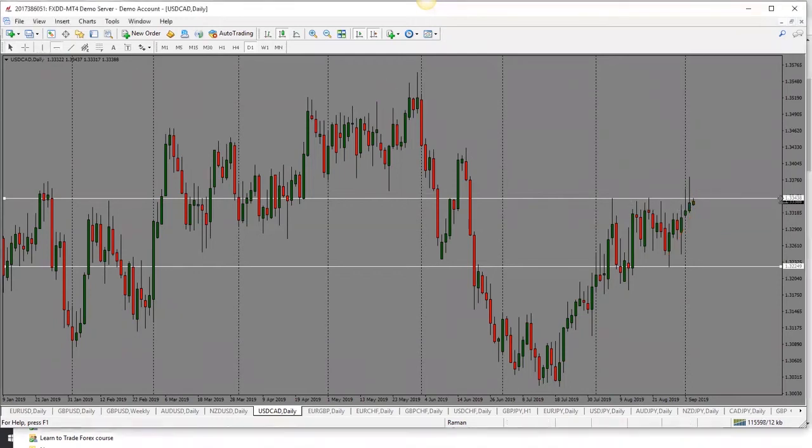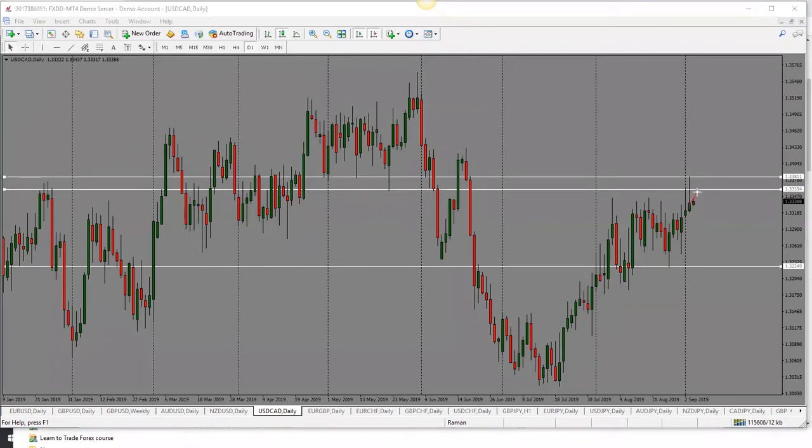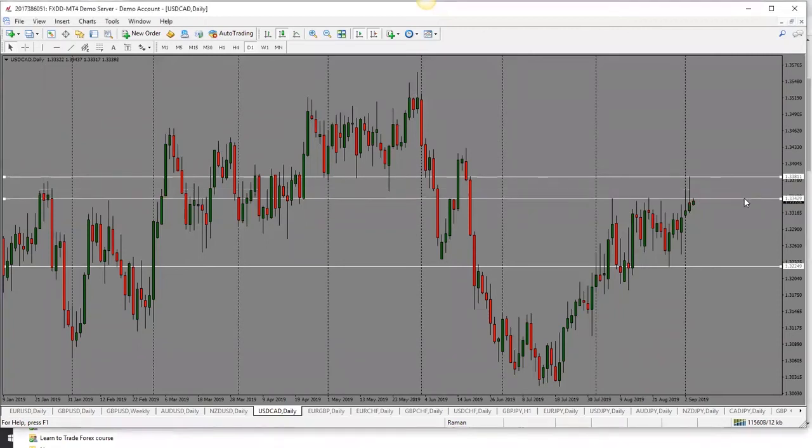If price goes through 1.3350, we're looking for price to go all the way into the 1.3380 level, into the high. But otherwise, I would look for a bit of a pullback here and then a drop. So bias is bearish here, and this is the move I would look for. I'm looking for price to drop here. But like I said, if it goes through the high here, through this level, 1.3350, then we're likely to see it go higher into 1.3380 and potentially all the way into a 1.3420 level.